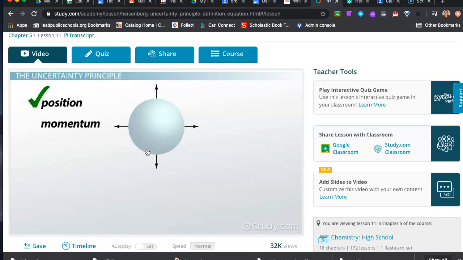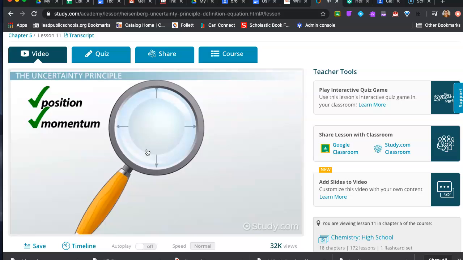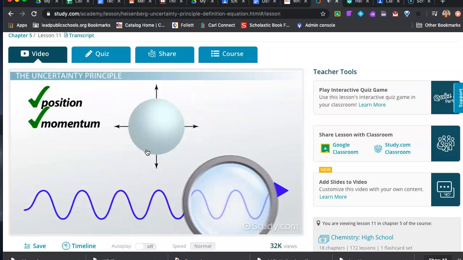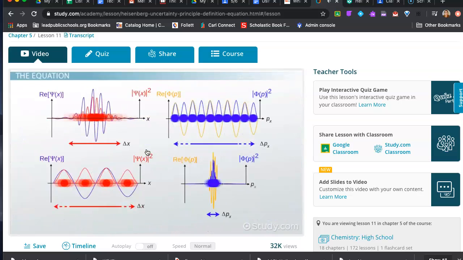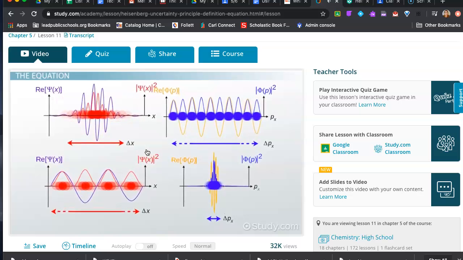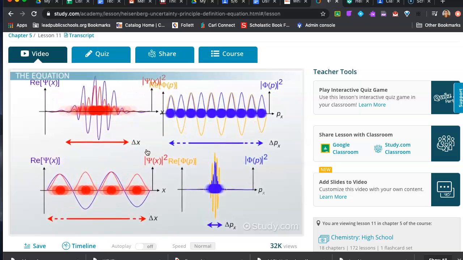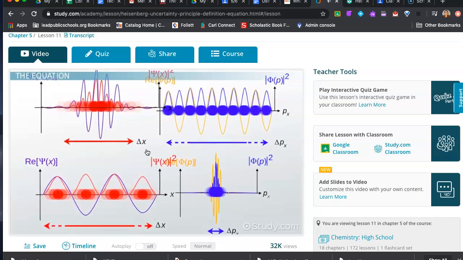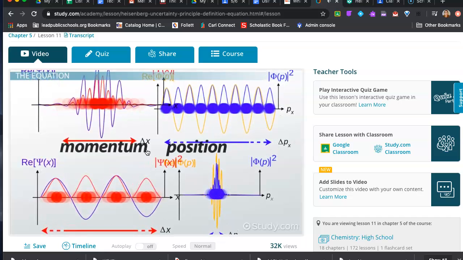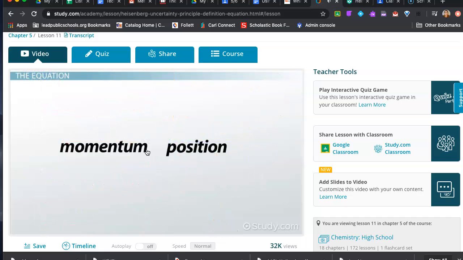To know both the position and momentum of nanoscopic particles, we must observe both the particle and wave behavior of the matter. So how do we mathematically define this principle? According to the Heisenberg uncertainty principle, there is an inverse correlation between the accuracy with which we can measure momentum and position. In other words, as one measurement gets more accurate, the other measurement gets less accurate.